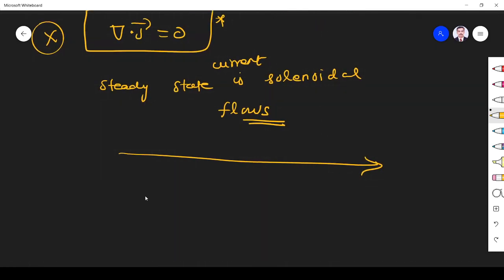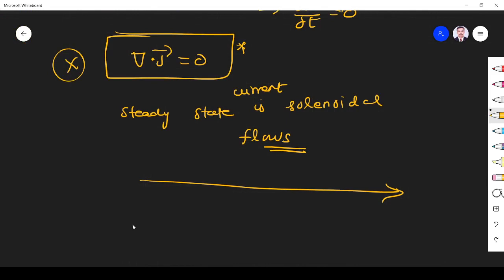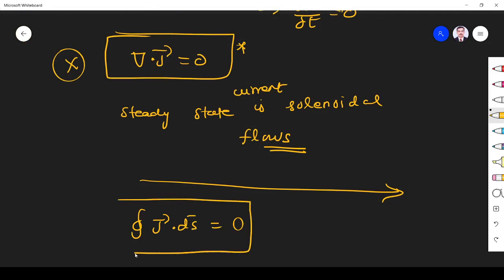Right? And moreover, since the charge change is 0, the net current becomes 0. We know I is equal to the closed surface integral of J dot dS, right? So for steady state current, ∮J dot dS is also 0 over a closed surface. Here you see, this is point form, and this is integral form.